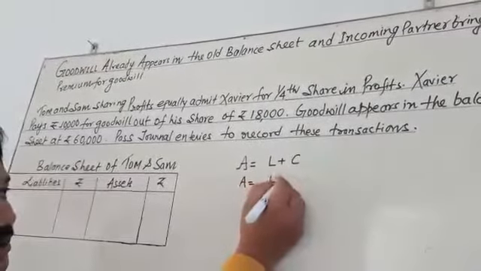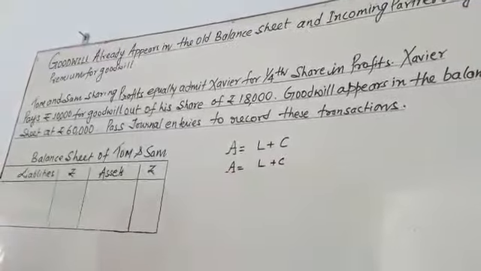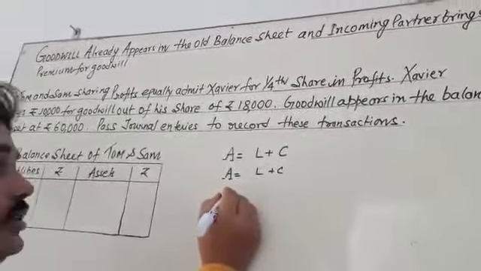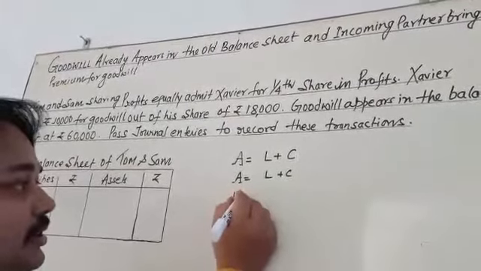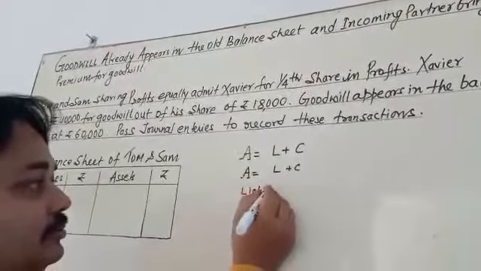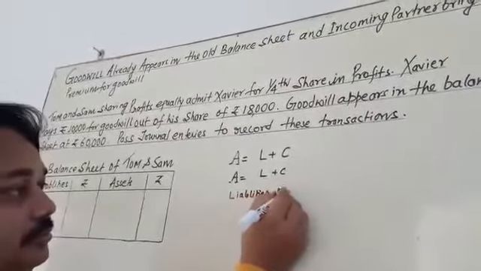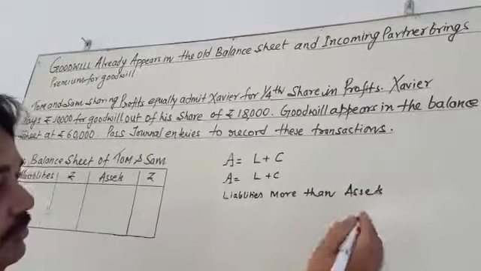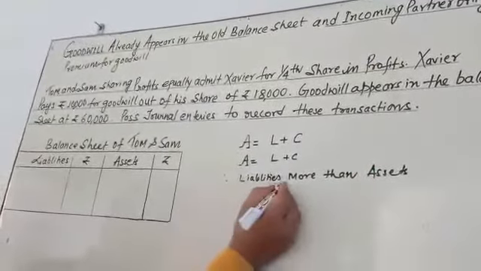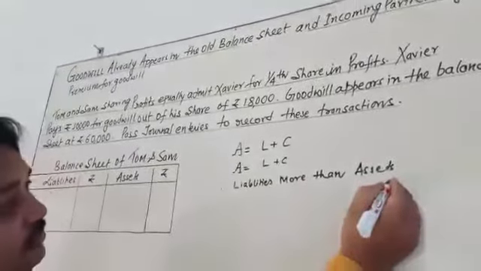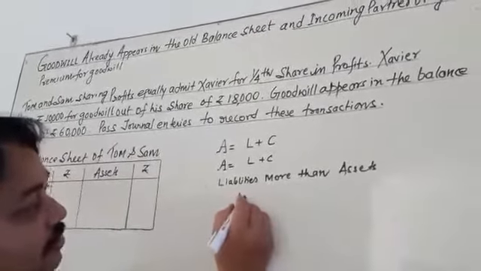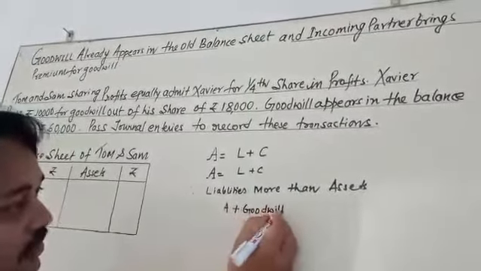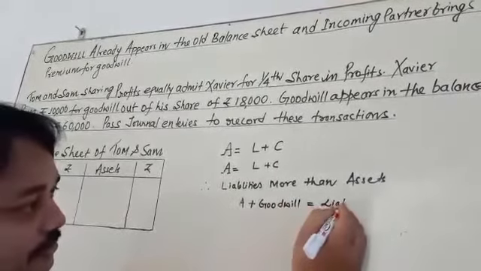But sometimes when liability is more than assets, it is going to be balanced as assets plus goodwill is equal to liability.